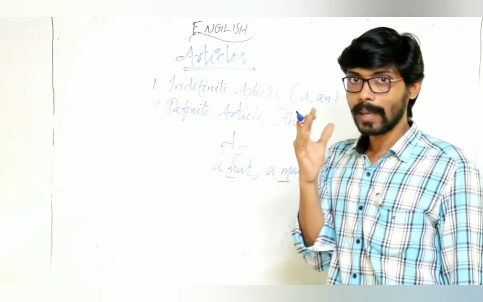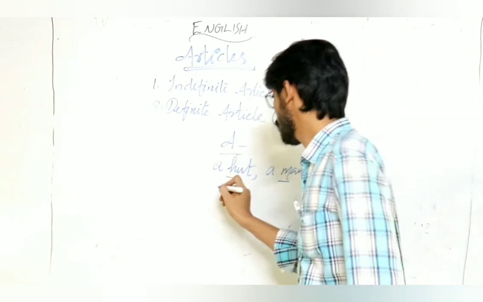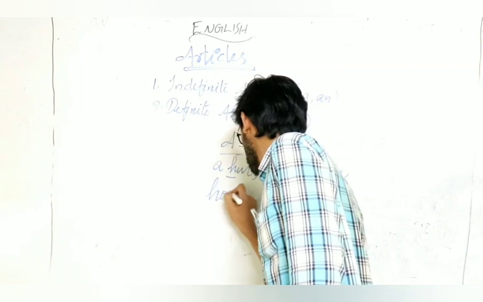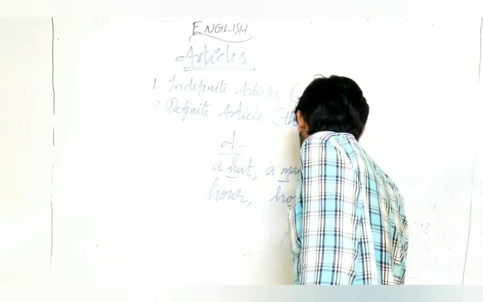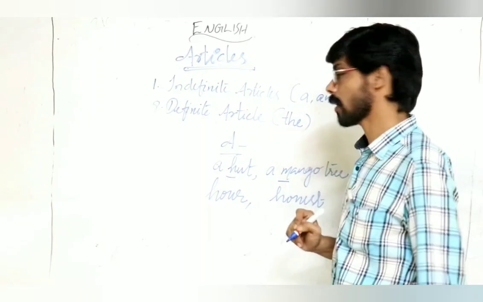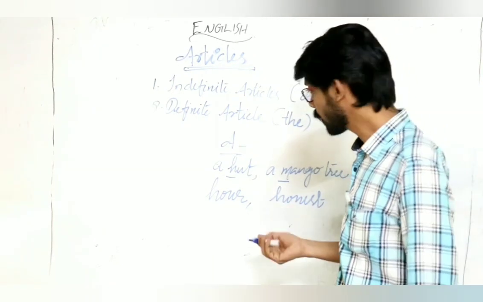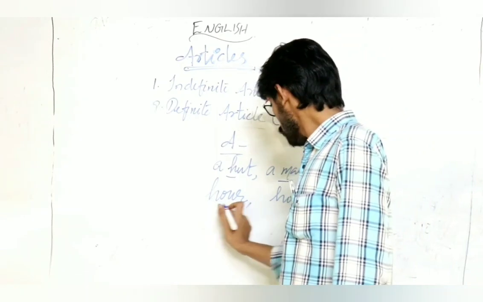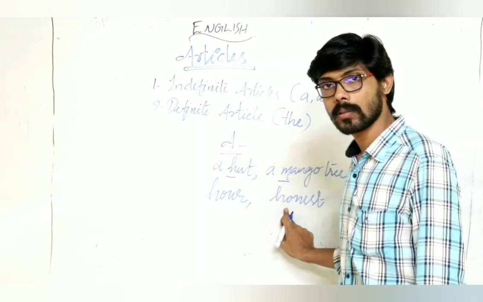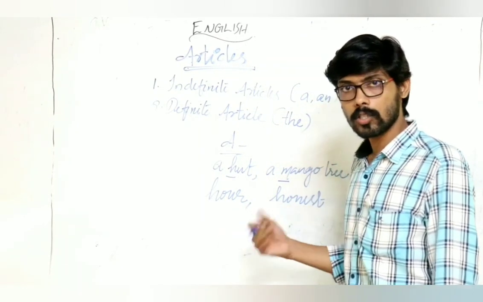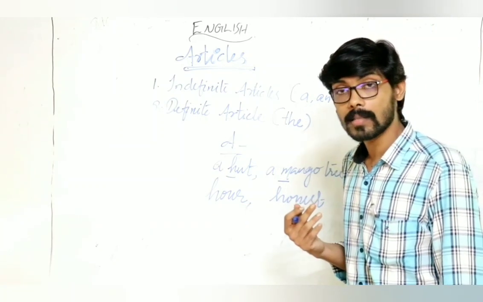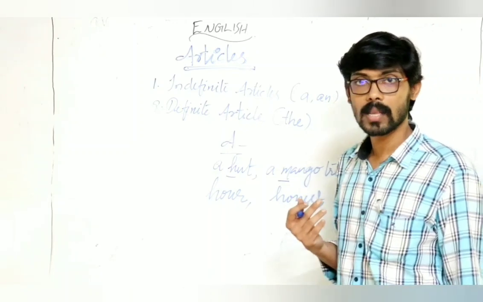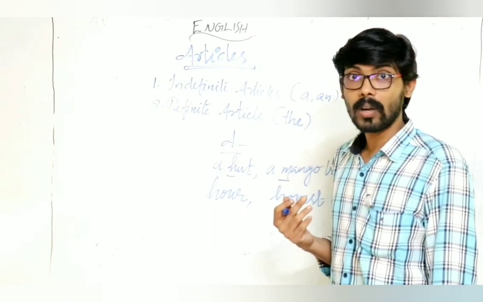But be careful. Words such as hour, honest, etc. Again, here the word begins with H, normally it's a consonant, right? But in the pronunciation, we pronounce our, not hour.